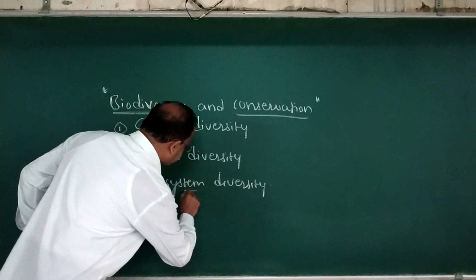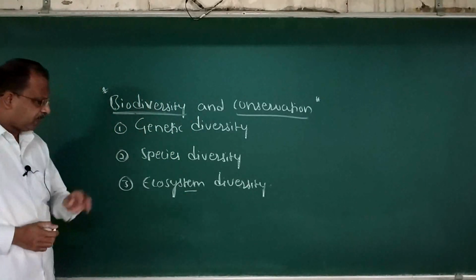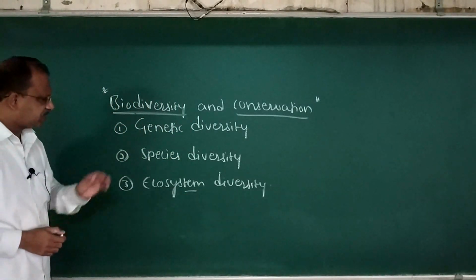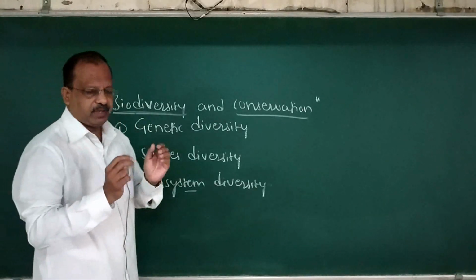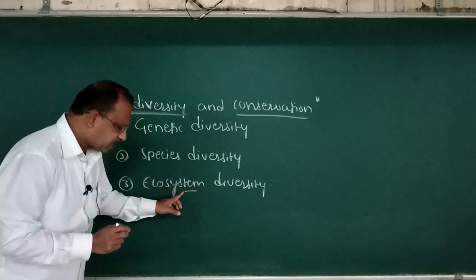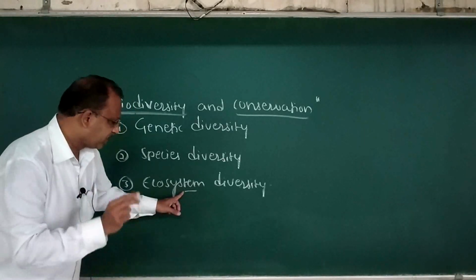First look over ecosystem diversity, then I will introduce species diversity, followed by that you are going to study genetic diversity. Very simple meaning. Look over the name carefully, you will get an idea.